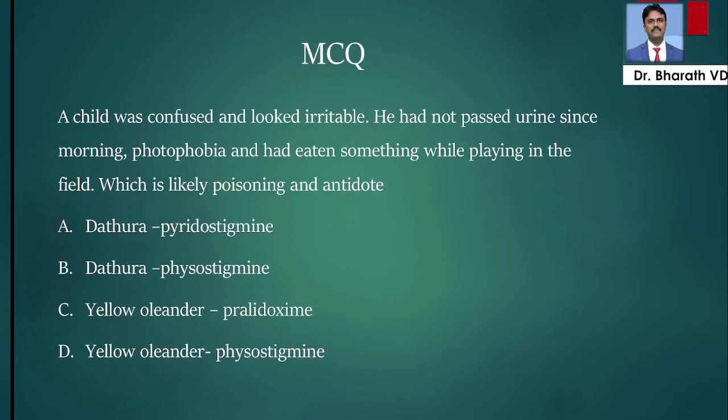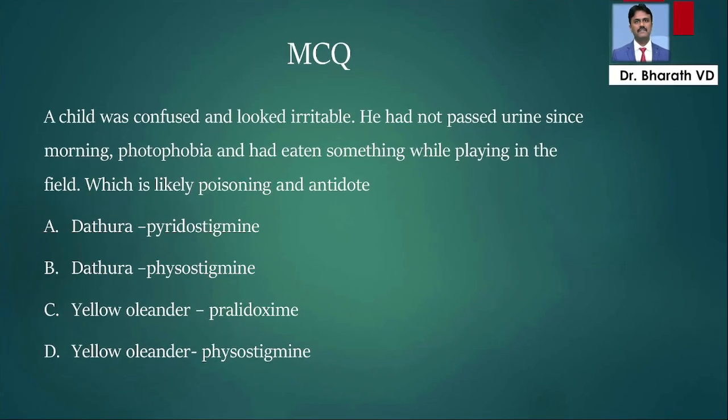Let us move on to the next question. A child was confused and looked irritable. He had not passed urine, meaning urine retention, from morning, photophobia, and had eaten something while playing in the field. Which is the likely poisoning and what is the antidote?